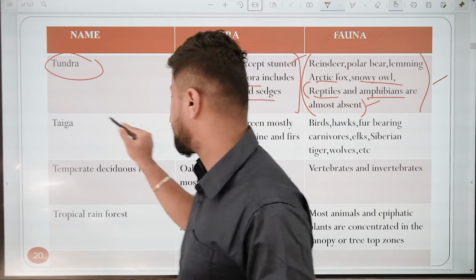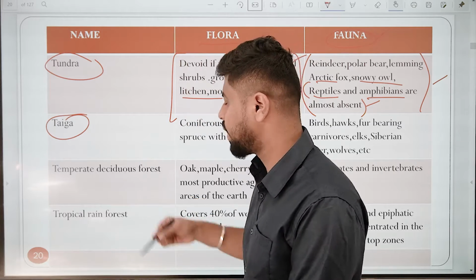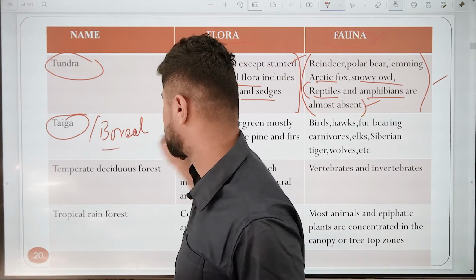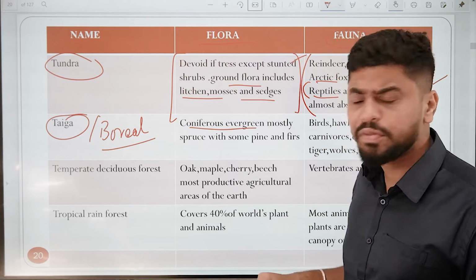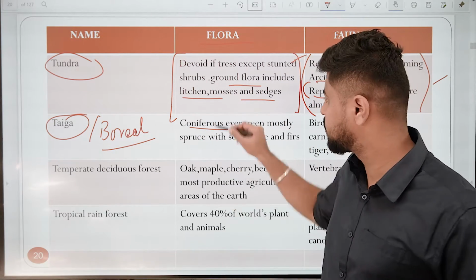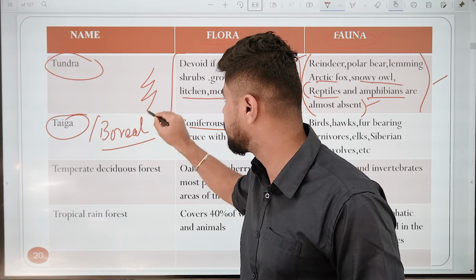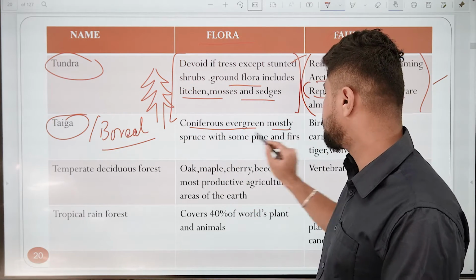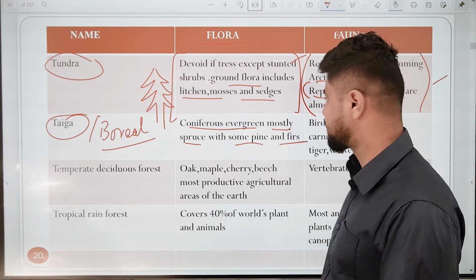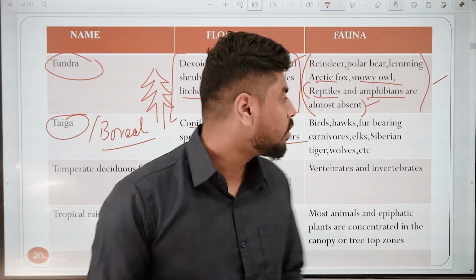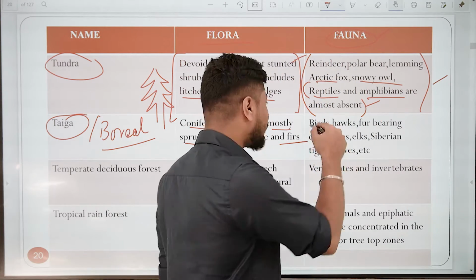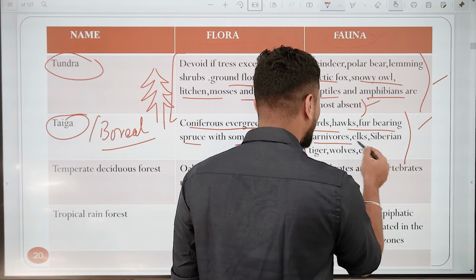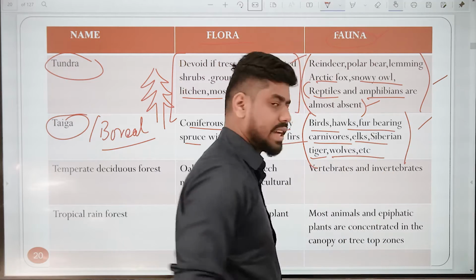Next you have taiga. Taiga, I already told you, is also called boreal forest. Here you have coniferous evergreens. Coniferous means the trees which look like a Christmas tree. In fact, a Christmas tree is a coniferous tree. So evergreen, mostly spruce and some pine and firs. These are different species of coniferous trees. What are the animal life or the fauna you can find here? One is the birds, hawks, fur-bearing carnivores, elks, Siberian tiger, wolves, etc.